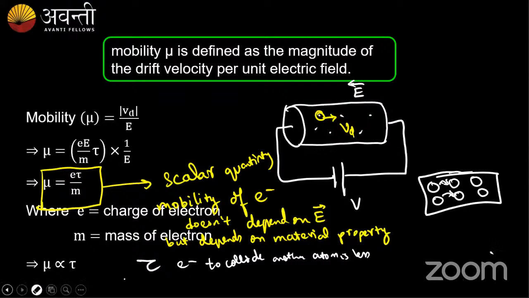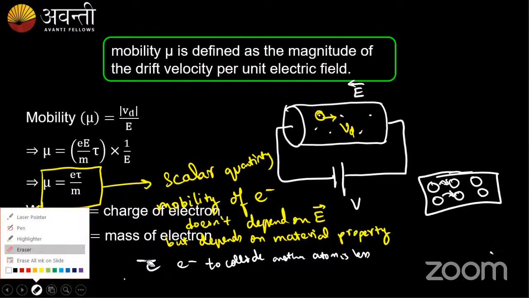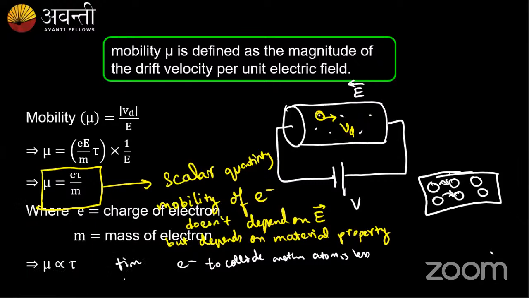Tau represents the time taken, right? So I'll write time taken. The time taken by an electron to collide with another atom is less, which means tau is less. What happens to my mobility? Mobility will also be less.